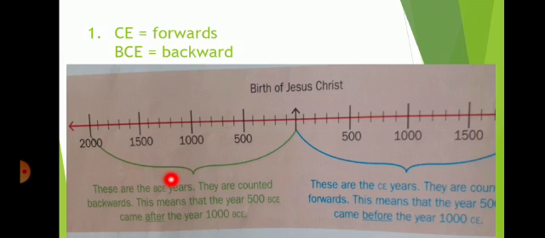These are the BCE years, they are counted backwards. This means that the year 500 BCE came after the year 1000 BCE. These are the CE years, they are counted forwards. This means that the year 500 came before the year 1000 CE.